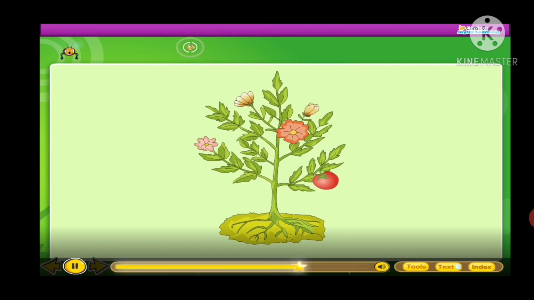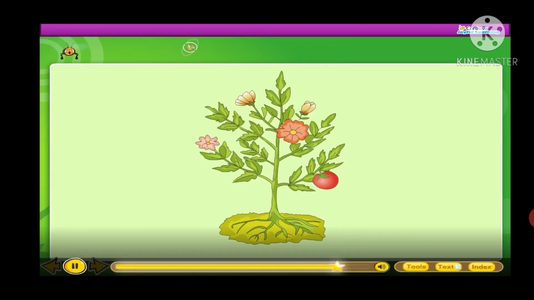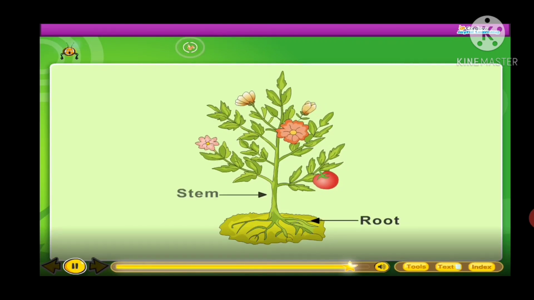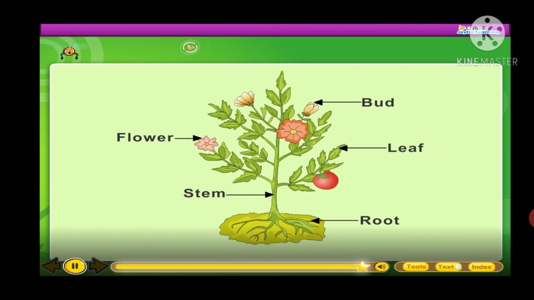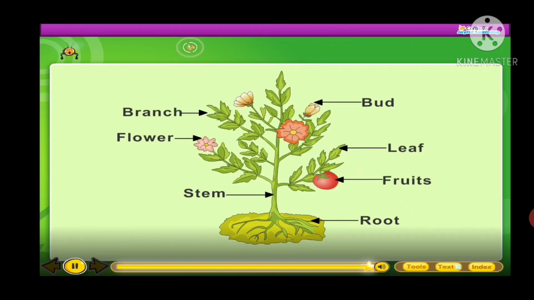Parts of a plant. Trees, shrubs, and herbs are plants. Just as we have different parts in our body, in the same way, plants also have different parts. Let us take a look at them. Root, stem, bud, flower, leaf, fruits, branch.